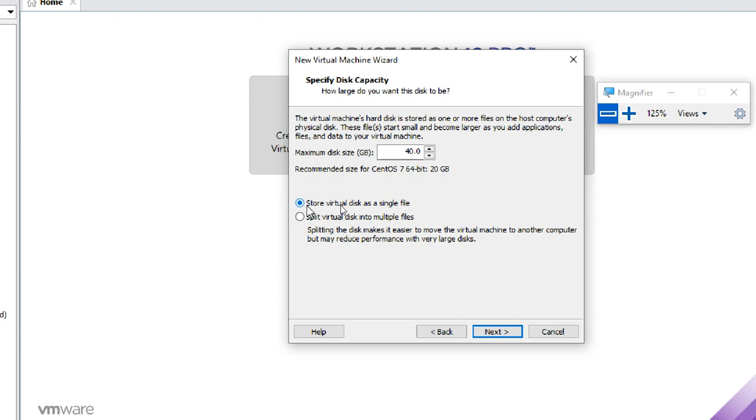Always select the first one, single file only. It is better to always use a single file, because if we have multiple files, sometimes it may give you problems. So to avoid certain problems, single file is better. The default is 20 GB, which is the recommended size. I gave 40 GB, which is also quite enough.